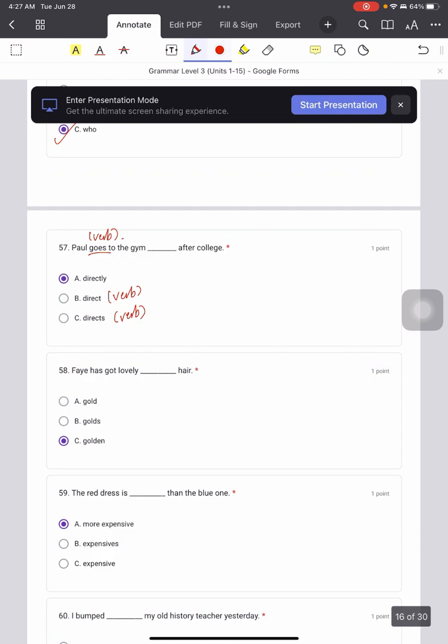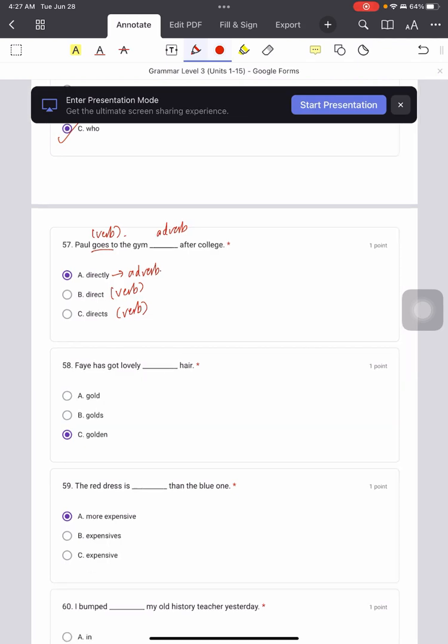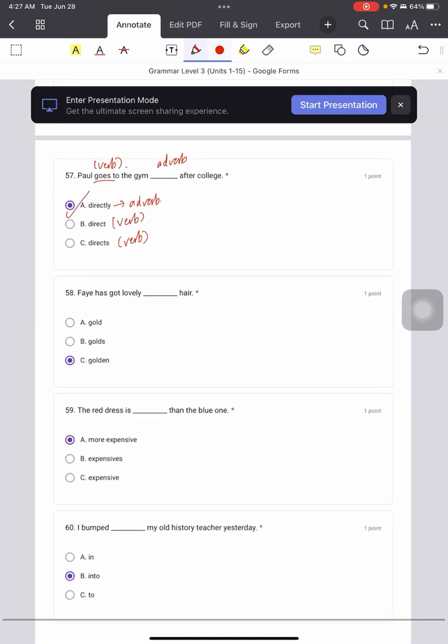We need to use adverb here, and this is adverb. What does it mean by adverb? Adverb means is a word to describe the verb. 是一个字拿来形容那个动词的。我们在形容什么动词 goes 为什么我们在形容它？它直接去，所以直接这个就是 adverb. Okay, so A is the correct answer.